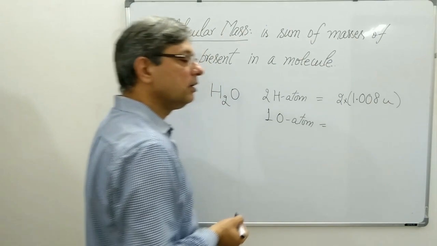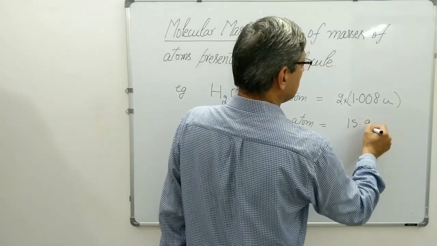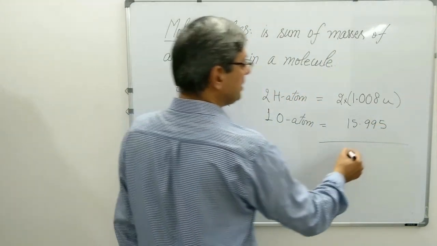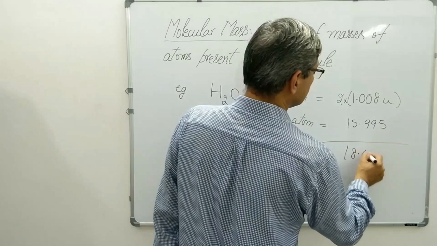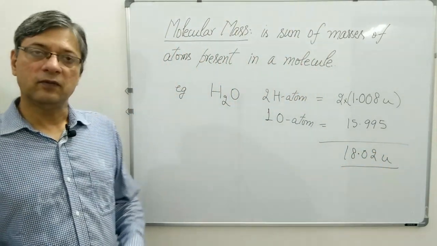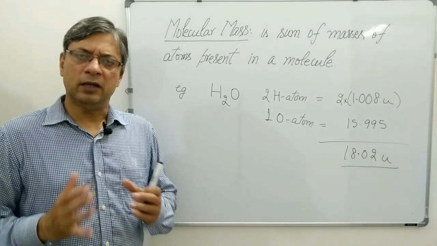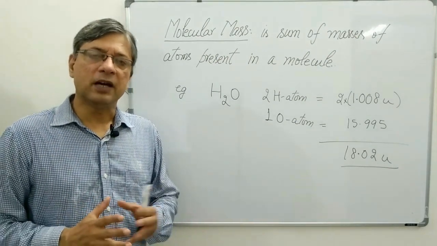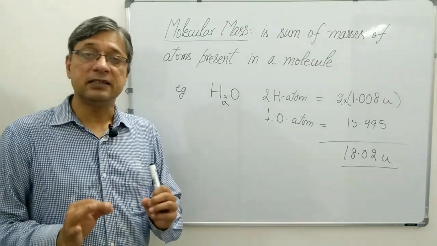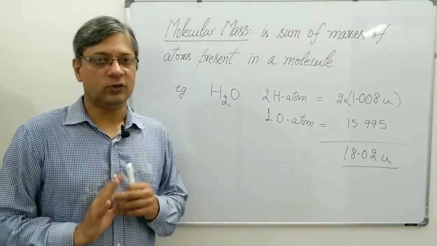And the mass of 1 oxygen atom is 15.995. When we add them, the answer will be about 18.02 U. So this was the molecular mass of H2O. Very simple. You have to just take the molecule and add up the atomic masses of all the atoms present in the given formula of the molecule.